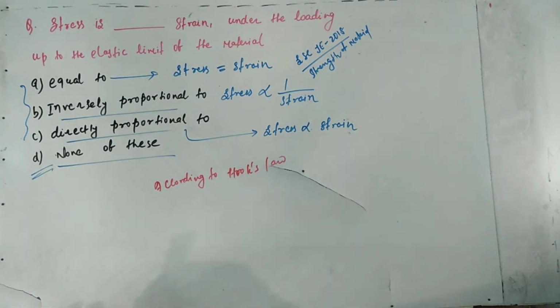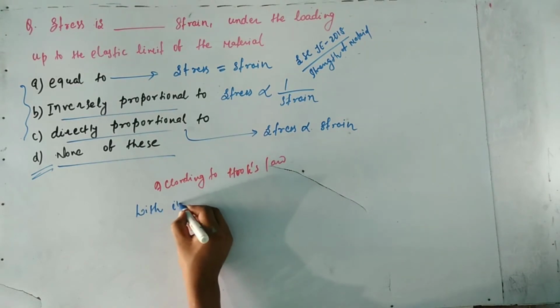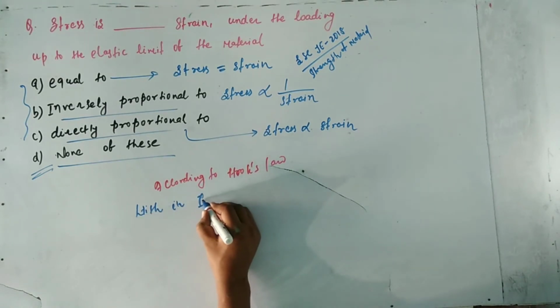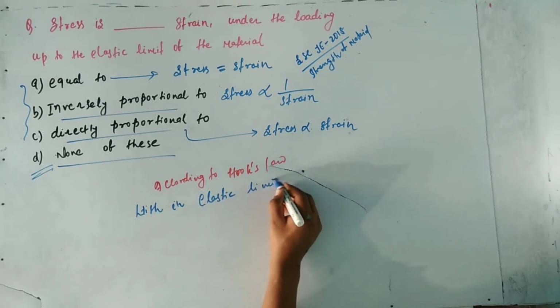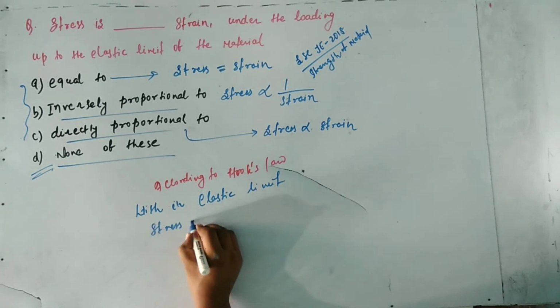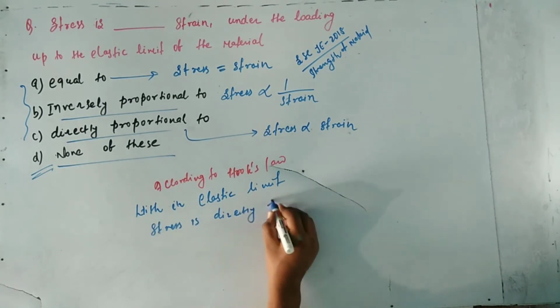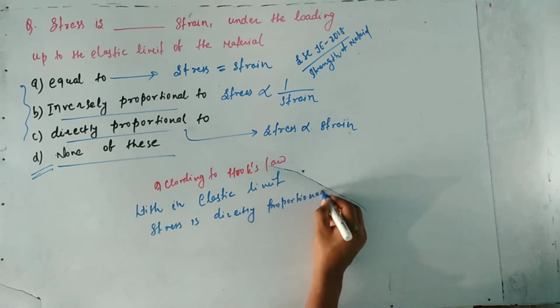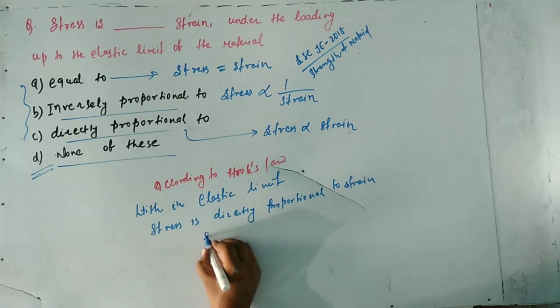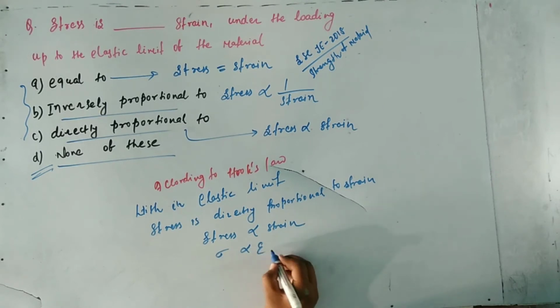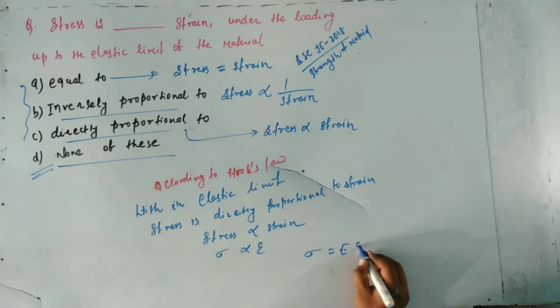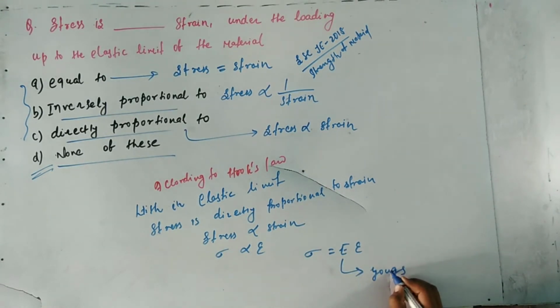According to Hooke's law, within elastic limit, a stress is directly proportional to the strain. It is given by Hooke's law. So it will be a stress directly proportional to a strain. That is, sigma proportional to epsilon, or sigma is equal to E epsilon, where sigma is stress, epsilon is strain, and E is Young's modulus.